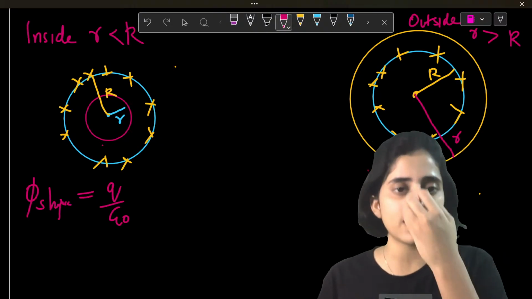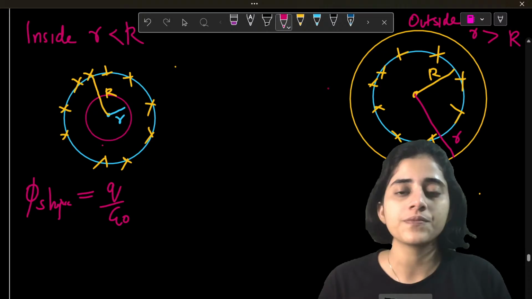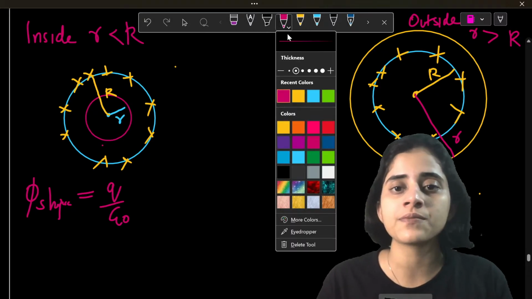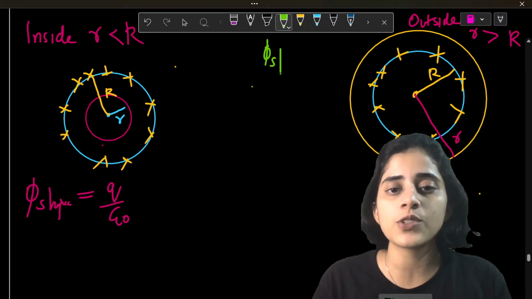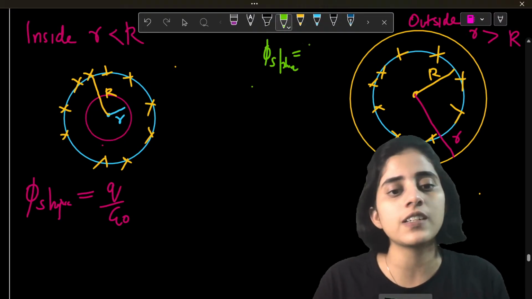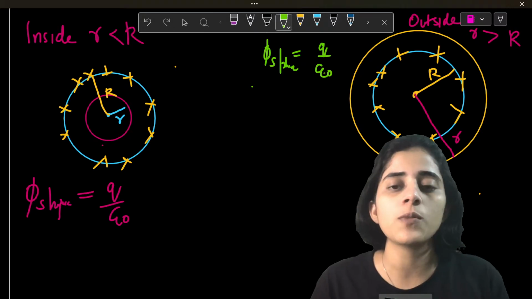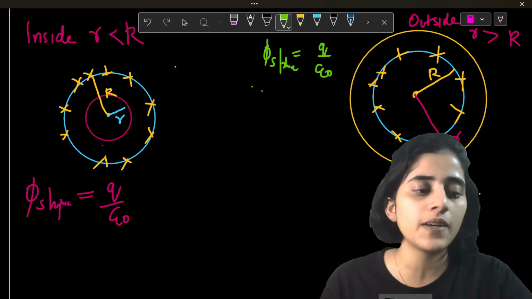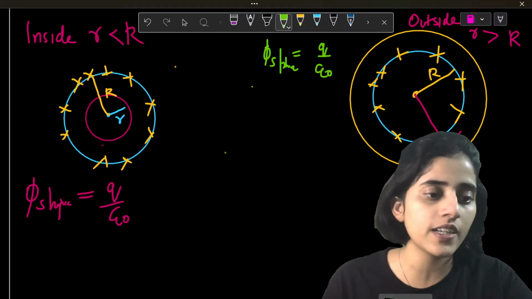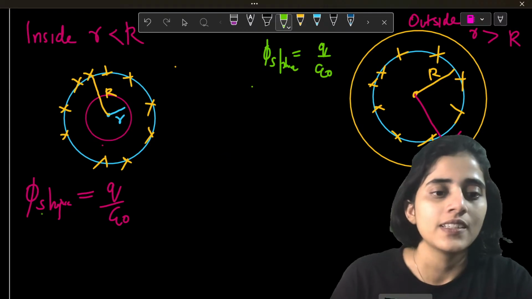I'm already covering the picture. I'll write it here then. Okay. So here also, phi of sphere is Q by epsilon naught. So in both the cases, it is Q by epsilon naught. All of you agree?